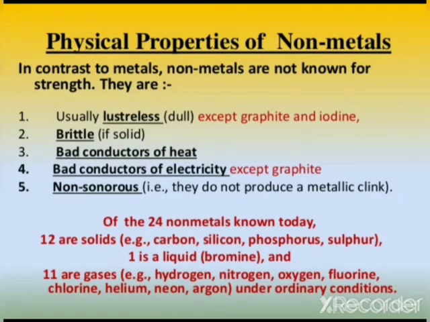Of the 24 non-metals known today, 12 are solid. Example: carbon, silicon, phosphorus, sulfur. One is liquid. Example is bromine. And 11 are gases. Example: hydrogen, nitrogen, oxygen, fluorine, chlorine, helium, neon, argon under ordinary conditions.